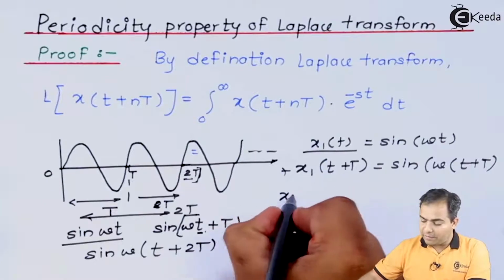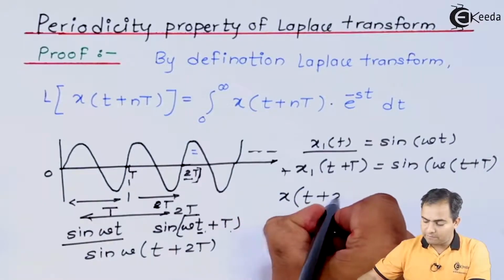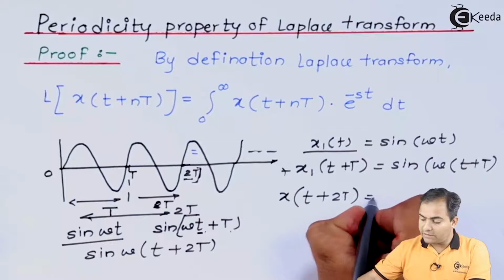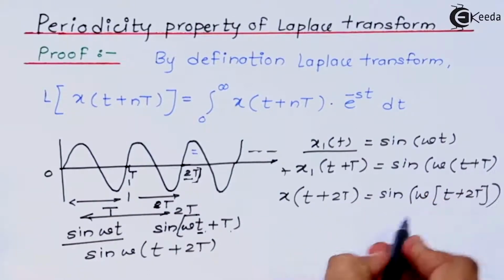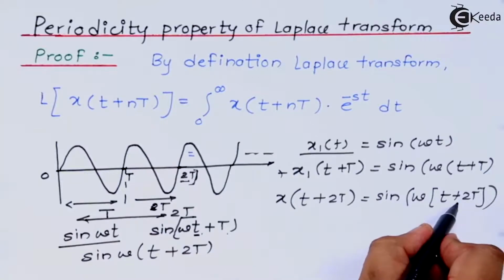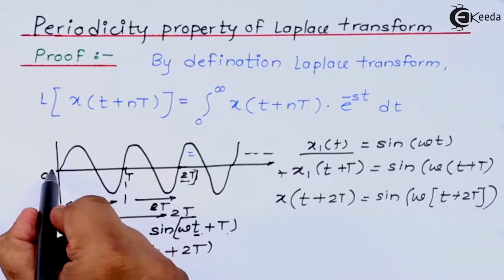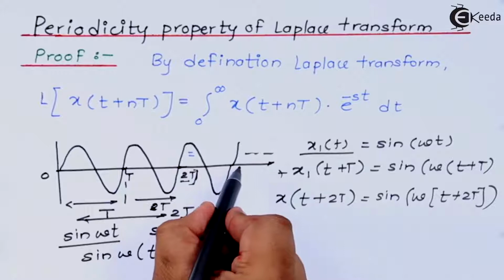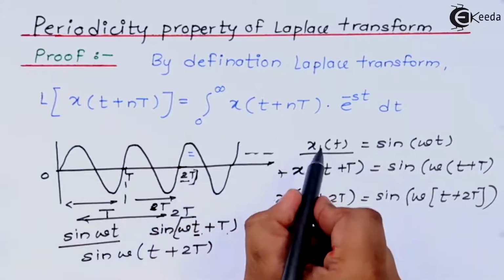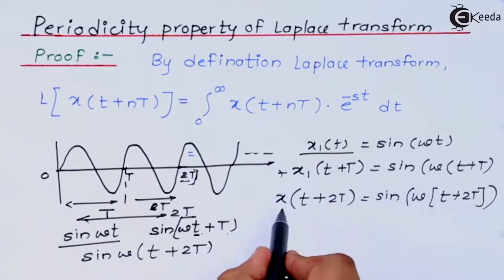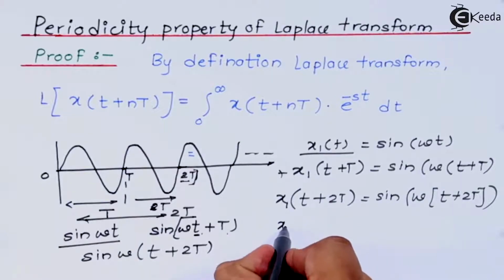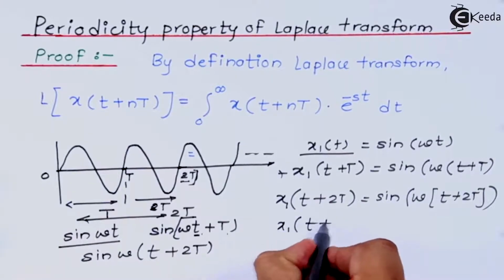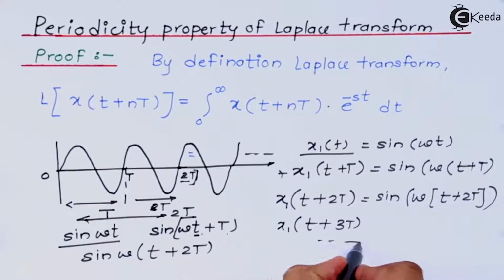Similarly, if we add one more delay, which is 2T, then the sine function is now sin(ω(t + 2T)). So I can say that this whole oscillation is the combination of x1(t), x1(t + T), x1(t + 2T), x1(t + 3T), and so on.